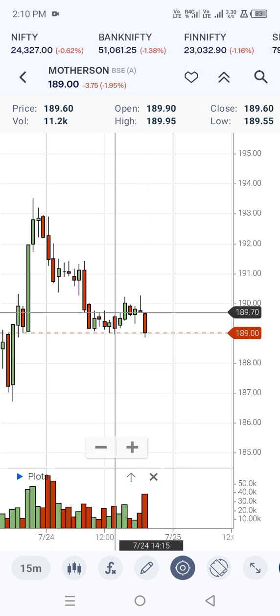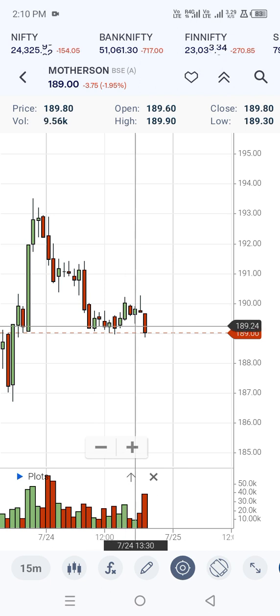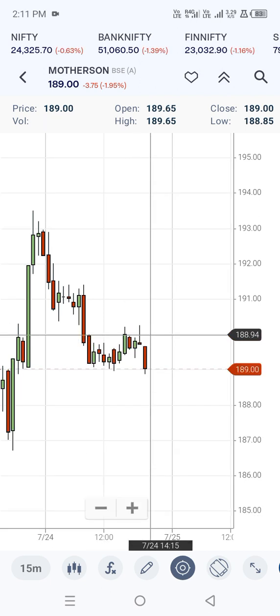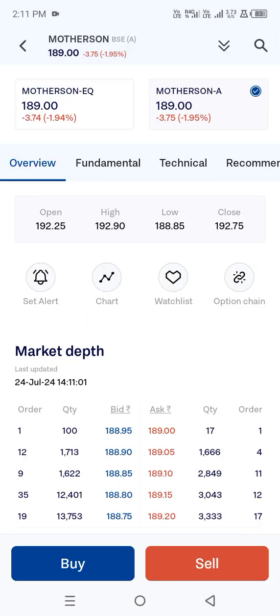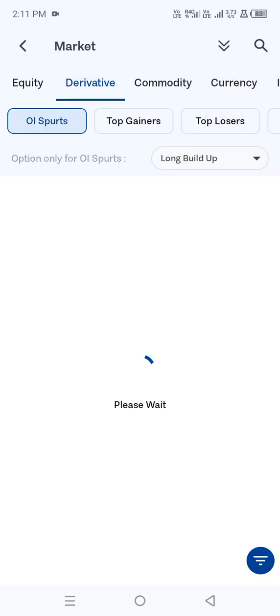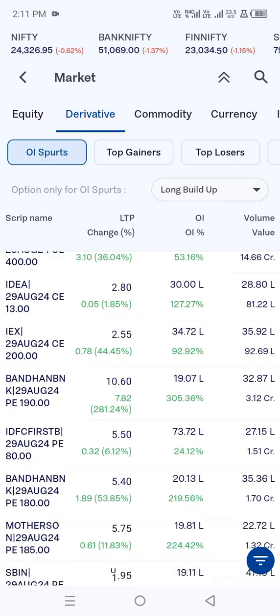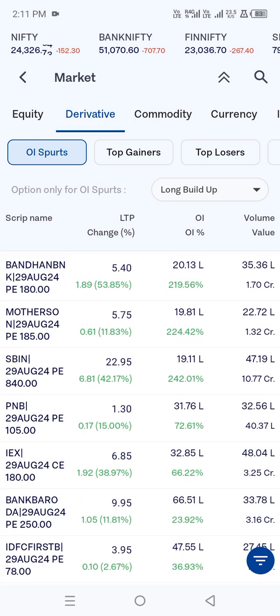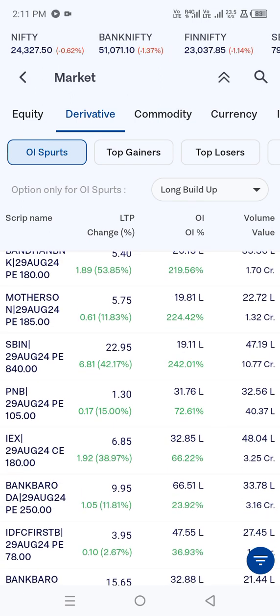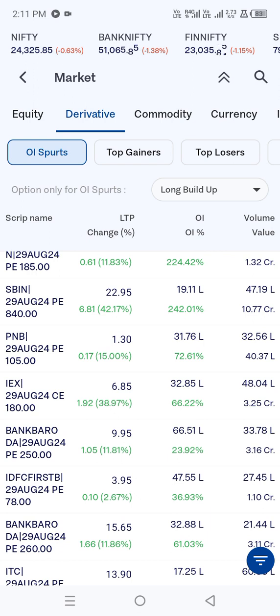Then you might have taken a trade, you might have caught almost 5 to 6 points. That was a good profit when you have a stop loss of 1 rupee. And if you don't know why we are keeping 1 rupee as a stop loss, please check my previous video. I have clearly explained, and I have made an update on how you need to trail your stop loss. For that also we had a video, so you can check right over there so that you will get clarified. If you have any doubt, please contact me through WhatsApp or comment, so that I can give you the clarification.